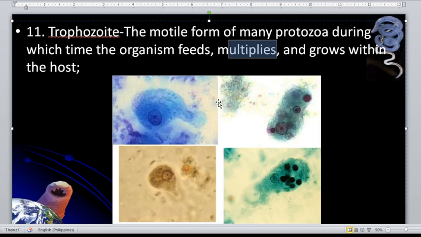But in formed specimen, most likely you will see cyst stages in that stool sample. So here we have, these are actually Entamoeba histolytica. In this part, there are ingested red blood cells.